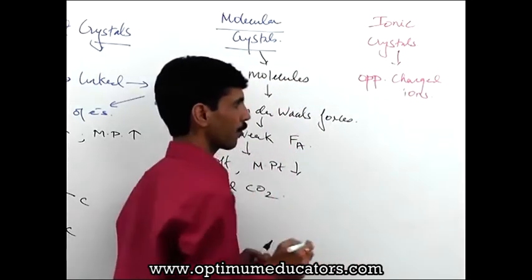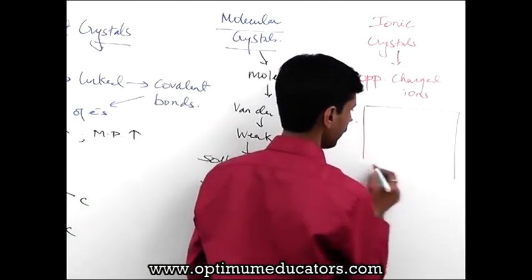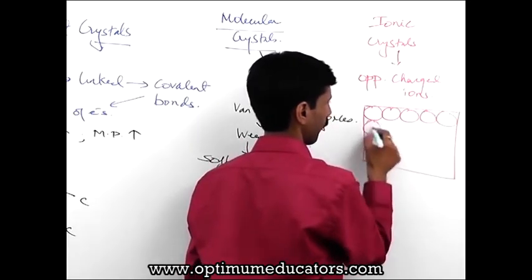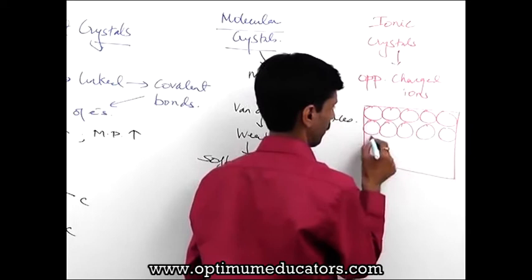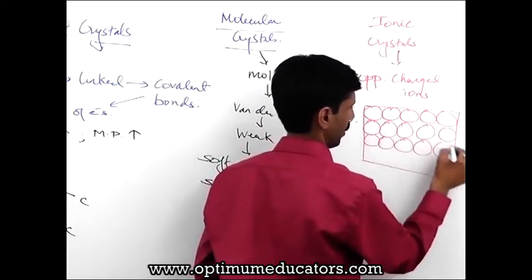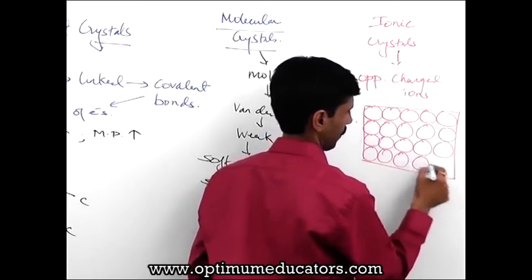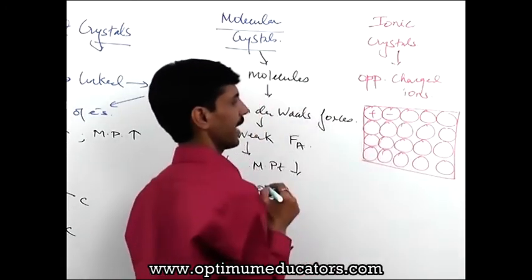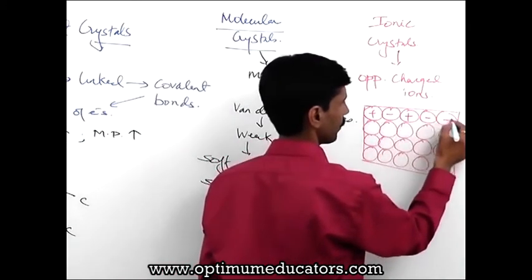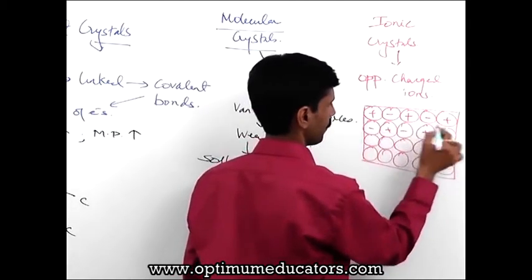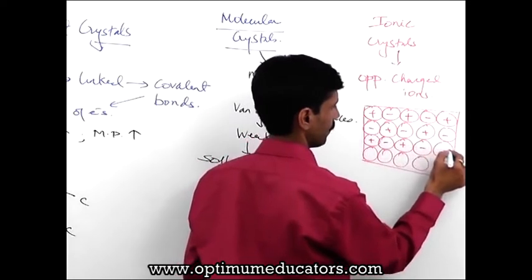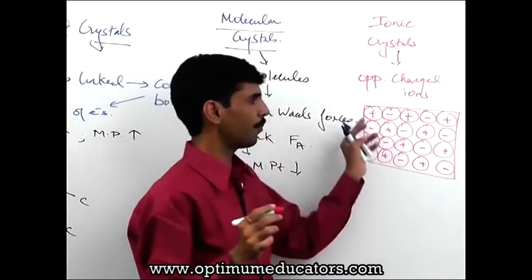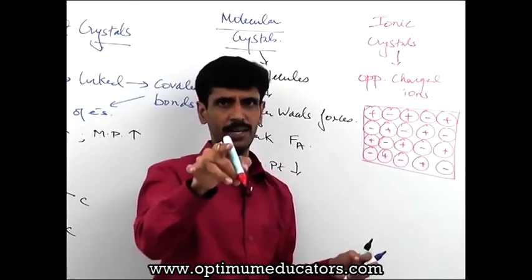As for the arrangement, I would like to tell you that let us consider this is a lattice. And if you are going to show the ions in this particular format, now we have a cation over here which is a positively charged ion. So immediately it is going to be in contact with the negative ion, and in this way the pattern continues. So you can check that every positive ion is in contact with a negative ion and vice versa.